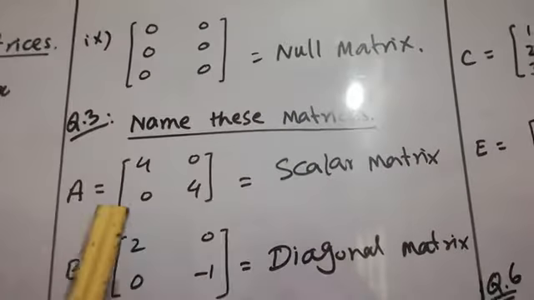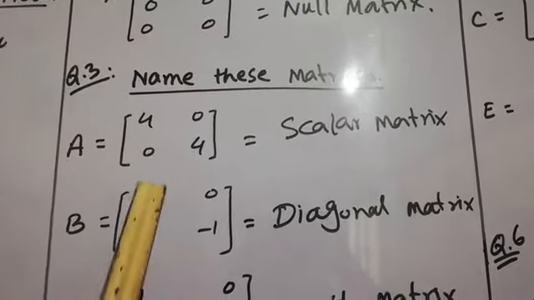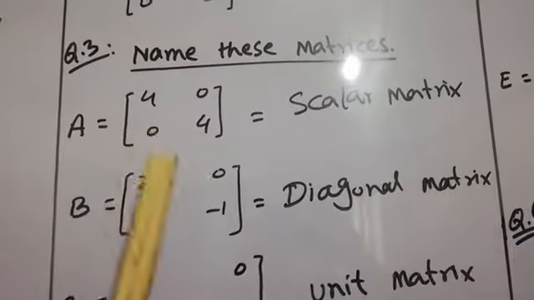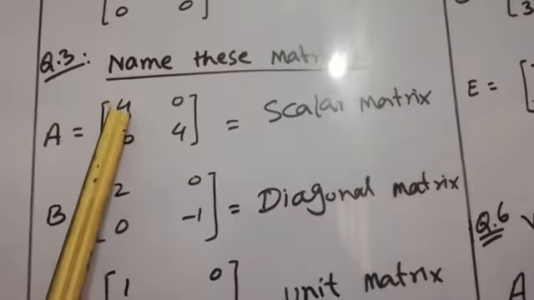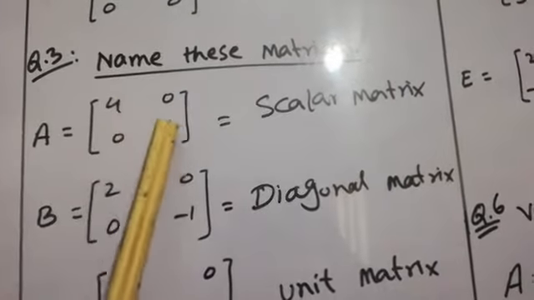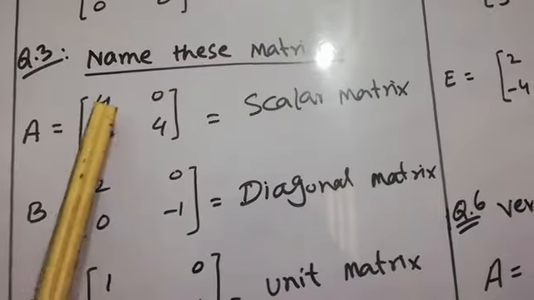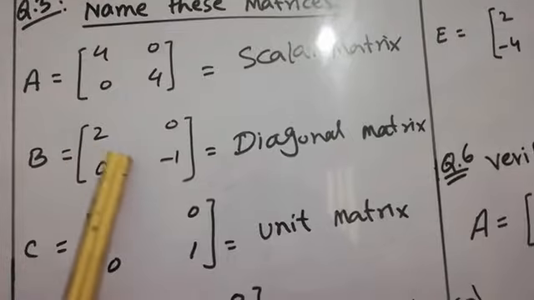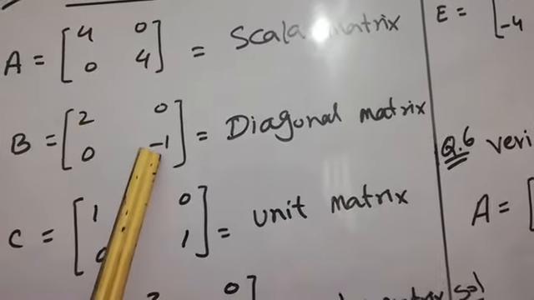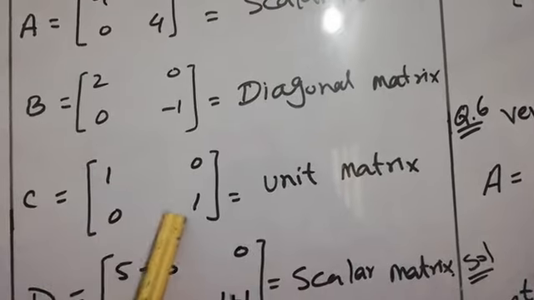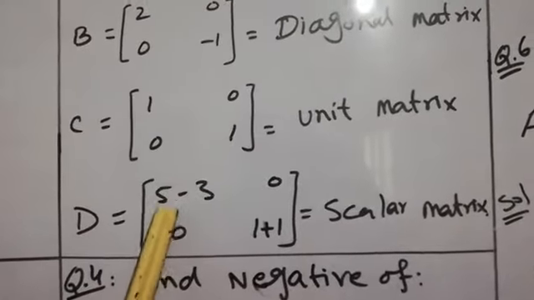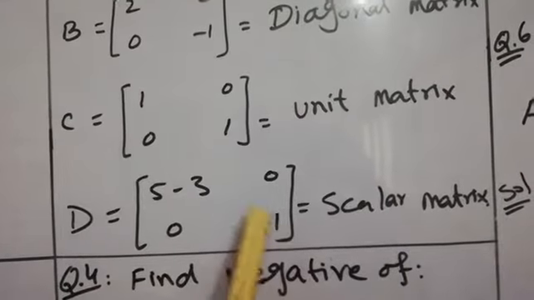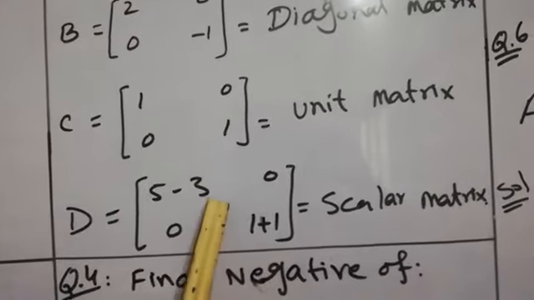Now question number 3 is that we will identify the scalar, diagonal and unit matrix. My dear students, whenever the diagonal entries are the same, with the other entries being 0, and the diagonal entries are the same except 1, meaning they are not equal to 1, then this is known as a scalar matrix. Same entries, as for same and as for scalar. If the diagonal entries are different, then this is known as a diagonal matrix. If the diagonal entries are equal to 1, this is known as an identity or unit matrix. And here you can say 5 minus 1 is equal to 2, wait, so both are equal. So this is an example of a scalar matrix.